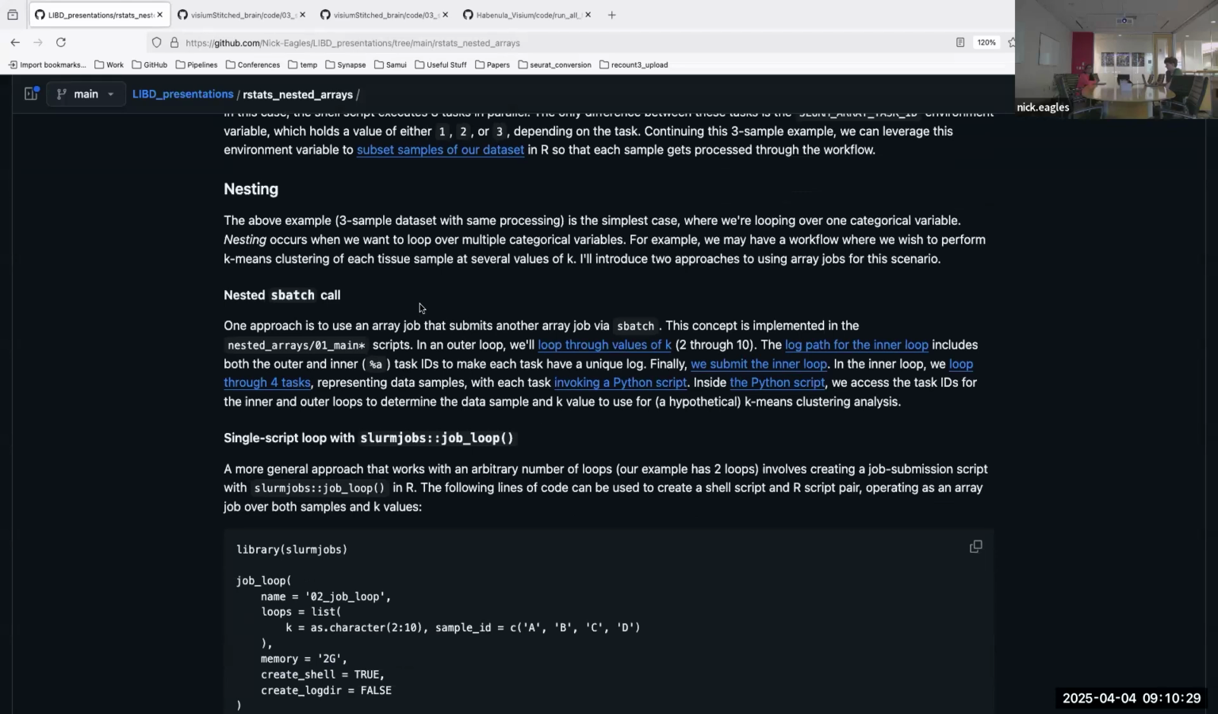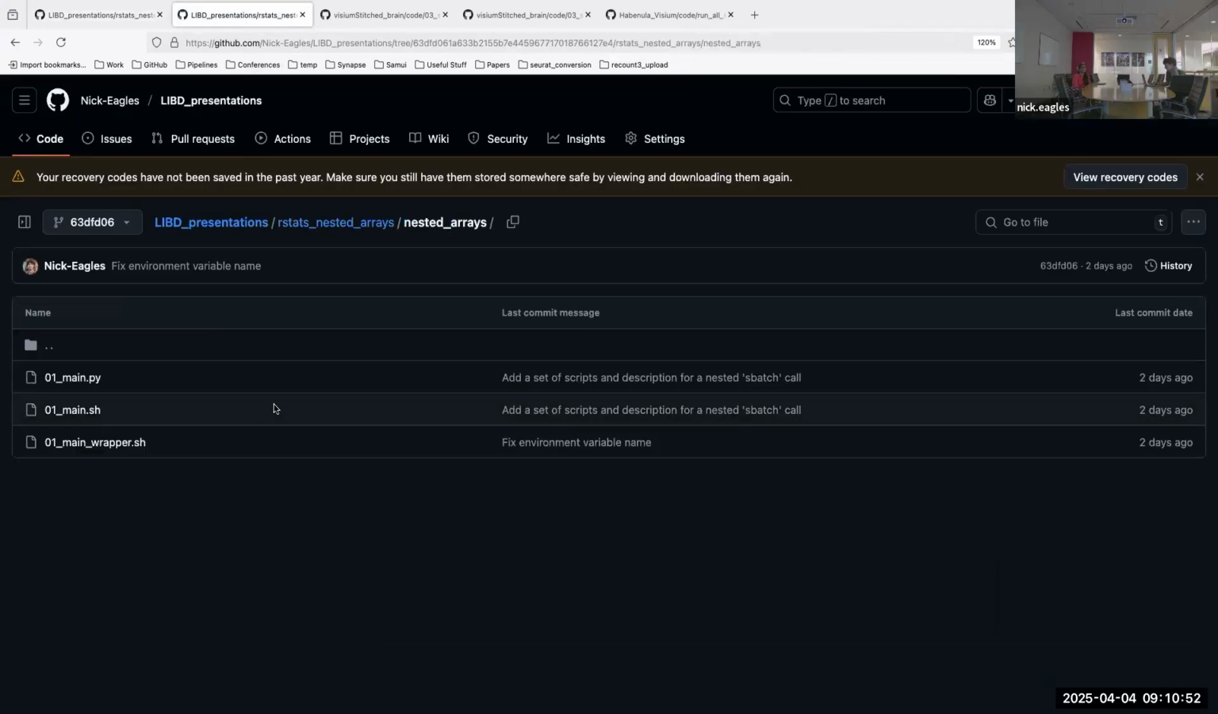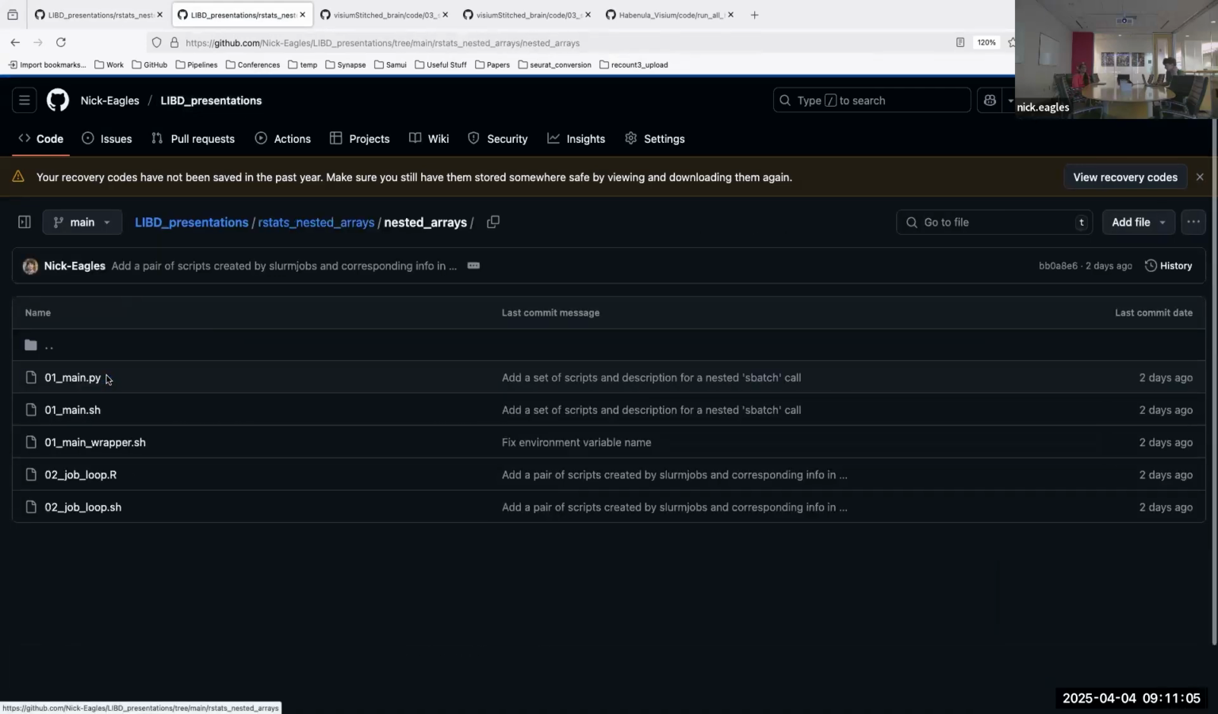The first one is actually you can submit an array job that calls another array job. So it's like you're using a nested call to sbatch. In this, I'm just going to go to some of these links I have. In this repository, you can find the examples I have here. Actually, let me go to the most recent commit here. So we have all the scripts.